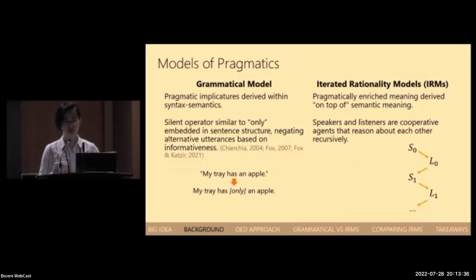So let's return briefly to some existing models. As we mentioned before, we intend to demonstrate the OED approach by comparing models that can be evaluated using reference game experiments. Unlike grammatical frameworks, IRMs are specifically agent-based, and they also take into account the biased prior beliefs of the players. However, different IRM models also make different assumptions that lead to different reasoning processes.